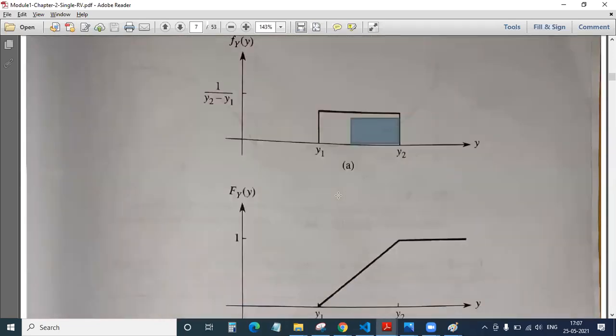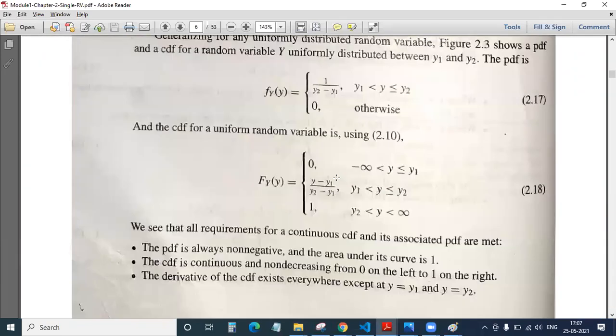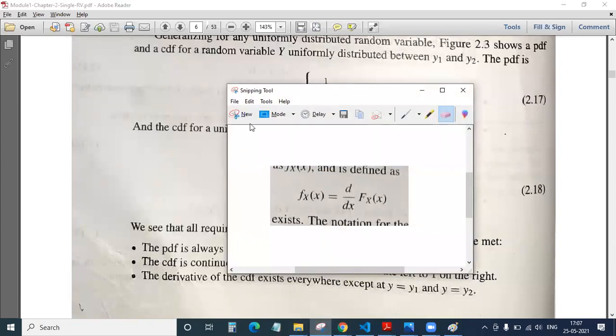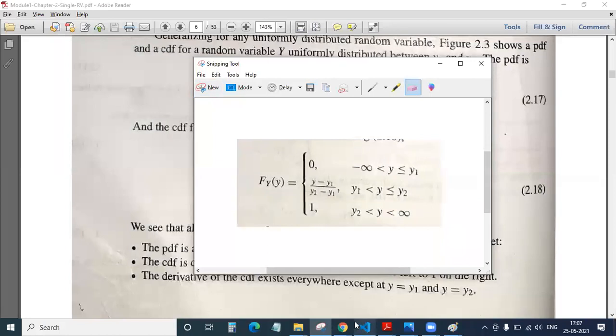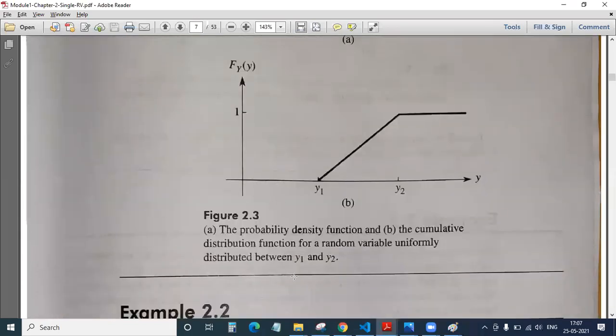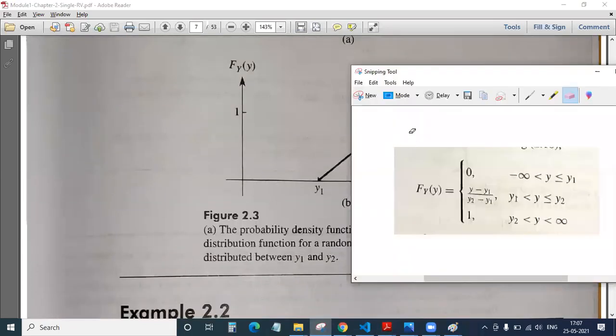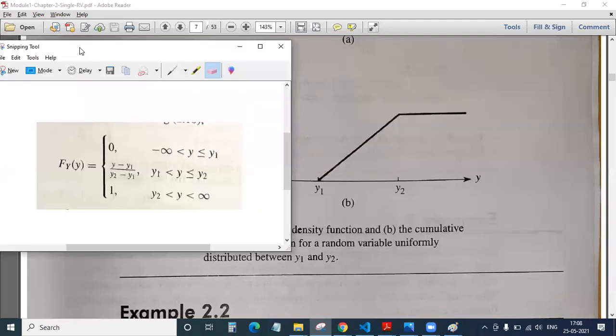Next, when I want to plot the CDF, please observe this equation. Seeing this equation, we'll try to plot it now. Say this is my drawing, that graph. Please observe the graph, friends. From minus infinity to y1, it is 0.